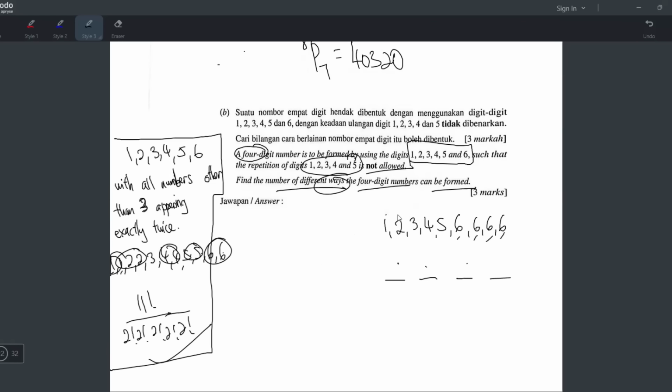So you have how many? 1, 2, 3, 4, 5, 6, 7, 8, 9. So it will be 9 factorial, or you can write 9P9. No, not 9 factorial, 9P4. 9P9 means you arrange 9 into 9 slots, but it's only 4 slots, so it's 9P4. But you have to divide by 4 factorial because of the identical 6s.